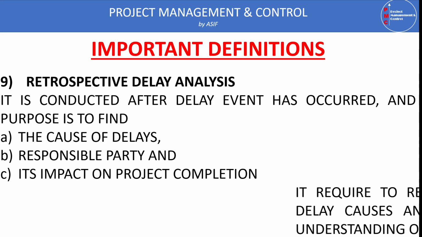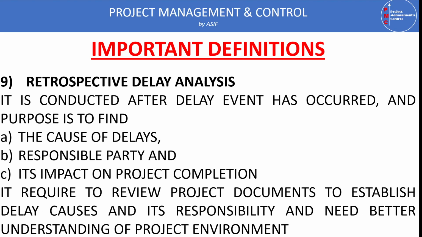So now, when we are making this EOT claim, the planning engineer should be aware of the project documents. He should read them, review the project documents, and establish the delay causes, and we have to know which clause in the contract each delay cause relates to. For example, engineer instructions or changes, variation: what clause in the contract do they relate to? The general basis is the extension of time claim, but this claim is based on some other clause in the contract, for example variation, or an instruction by the engineer which causes these changes.